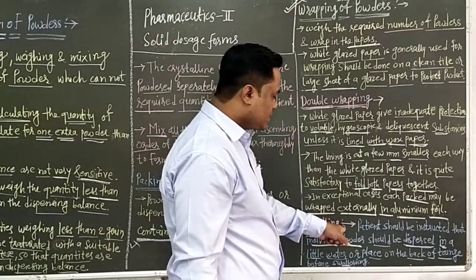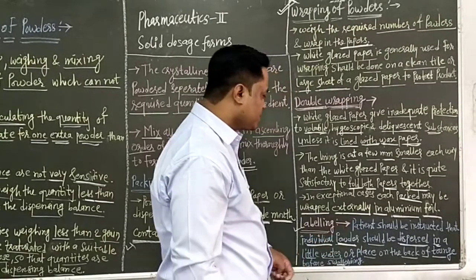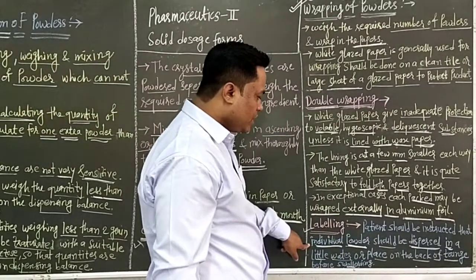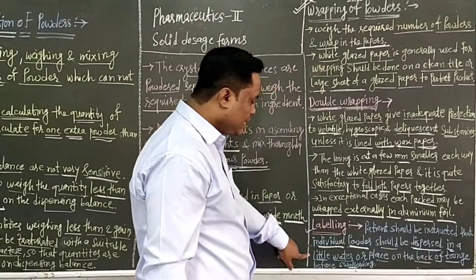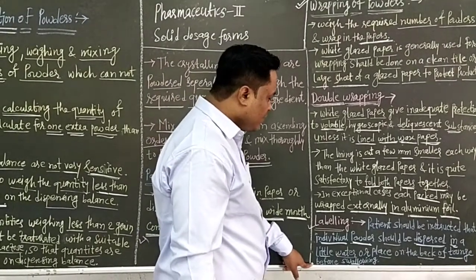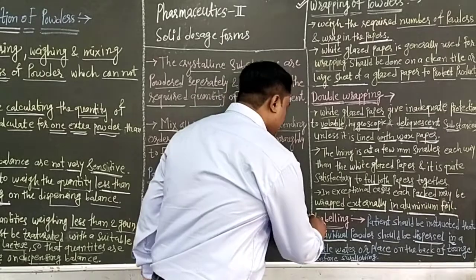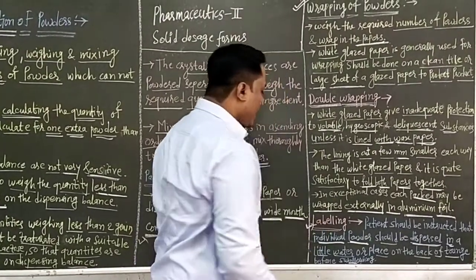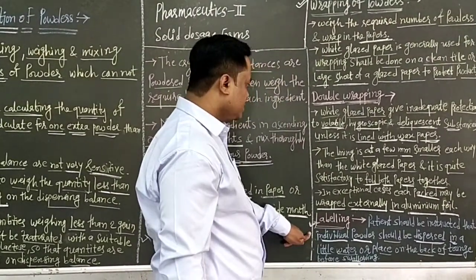How to take powders? The labeling instruction should be, the patient should be instructed that the individual powder should be dispersed in a little water or placed on the back of the tongue before swallowing. So this is the labeling instruction, means how to administer the powder as a dose.